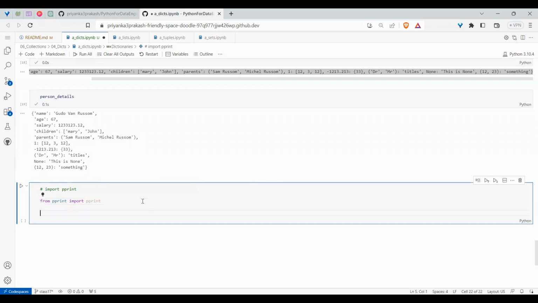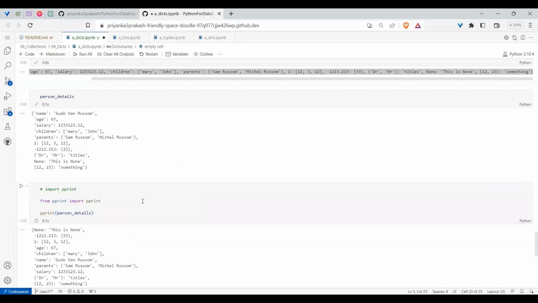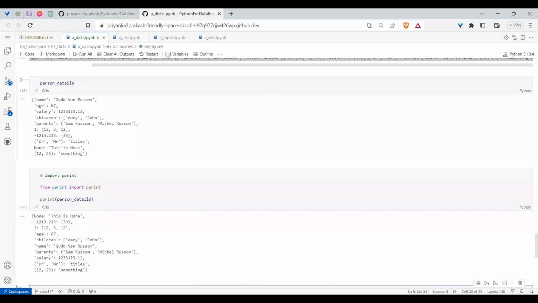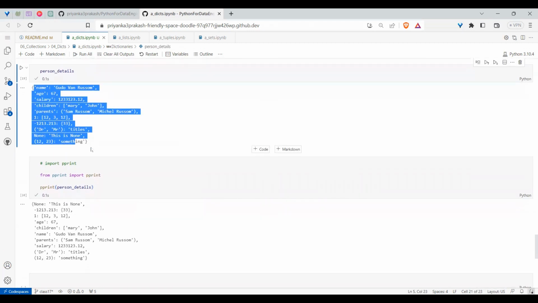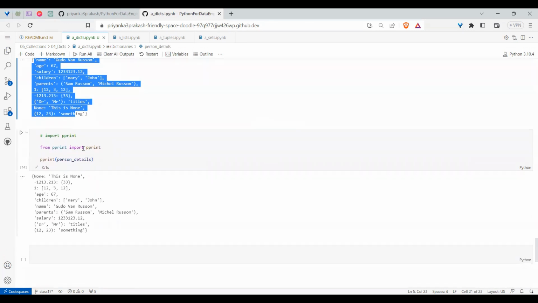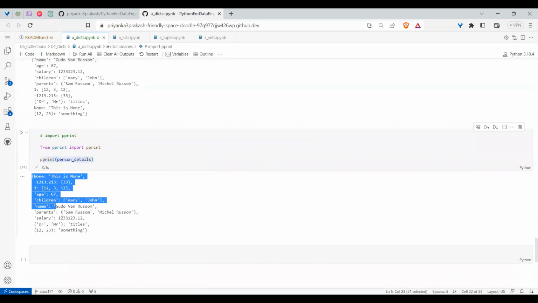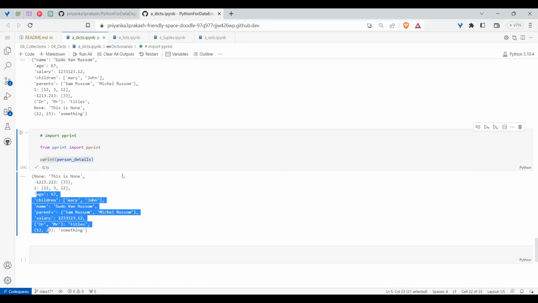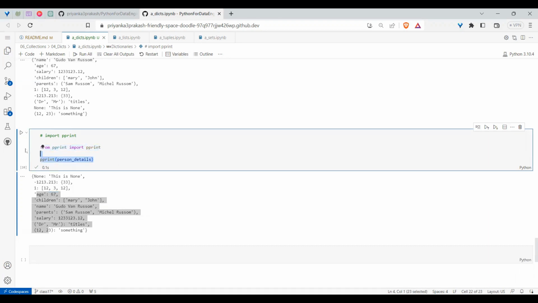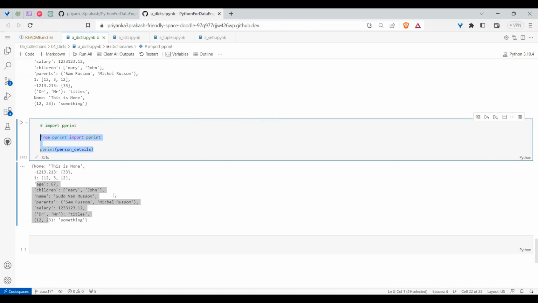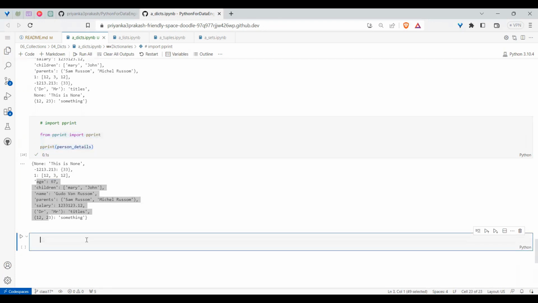So now you see, if I use pprint of this person details instead of print, you can observe how it is working. But one problem is there. If you are using pprint, it will not retain the order. It will sort the values. Did you see the none key came first, then the negatives, then the positive, then the alphanumeric, it worked like that. It will not sort the actual dictionary. In fact, the original dictionary is as it is. Only when printing, it will do like that.